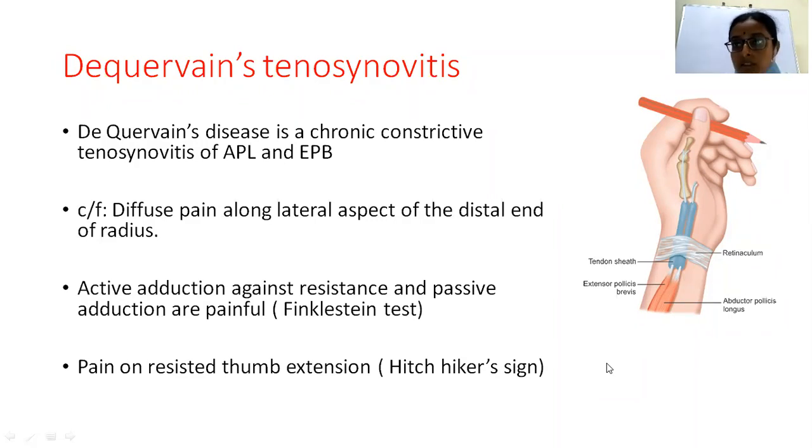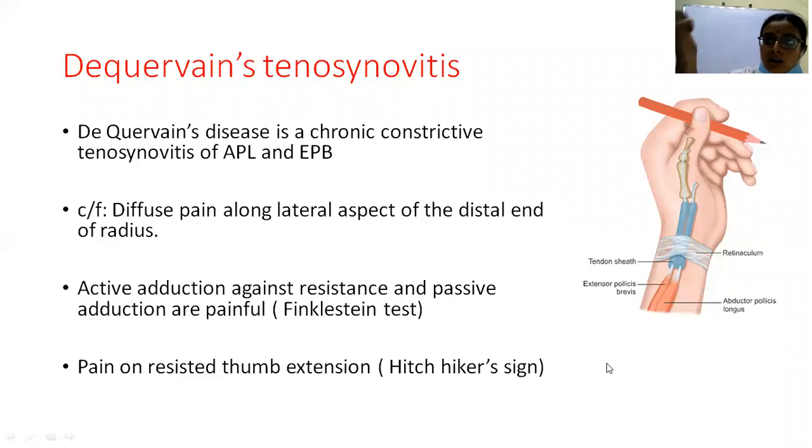That is, even in this compartment there can be septations or accessory tendons may also be present. So these things should be kept in mind while treating De Quervain's stenosing tenosynovitis. Now once again, coming to the clinical features, we have diffuse pain along the lateral aspect of the distal end of the radius. And then you have the Finkelstein test positive.